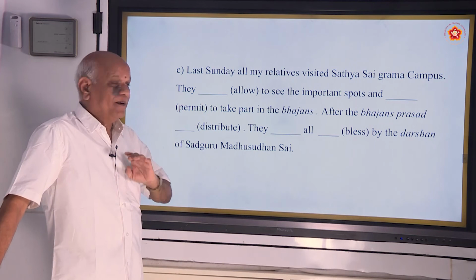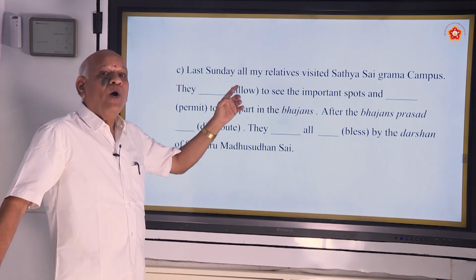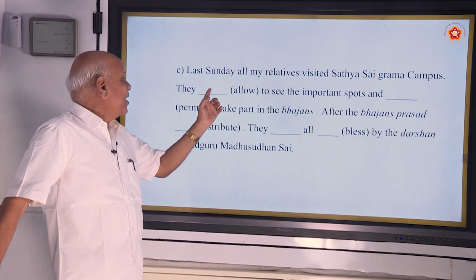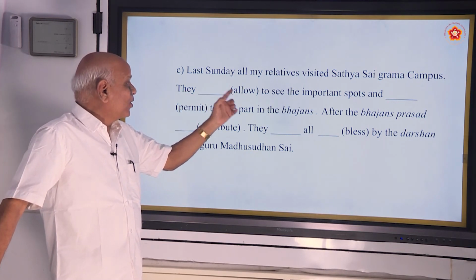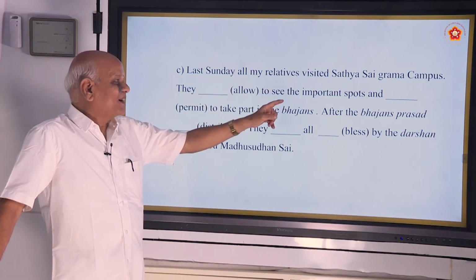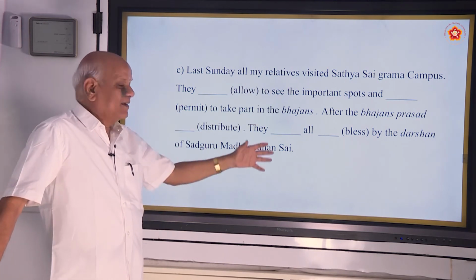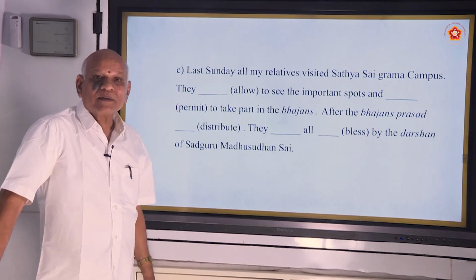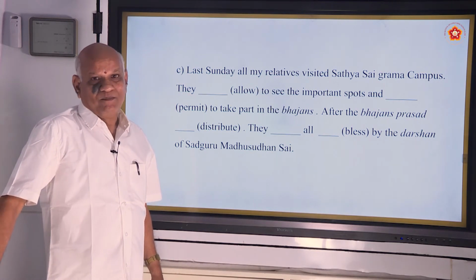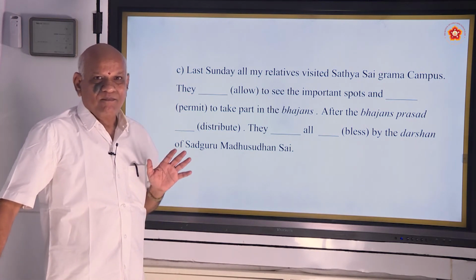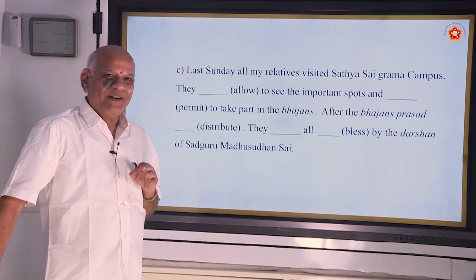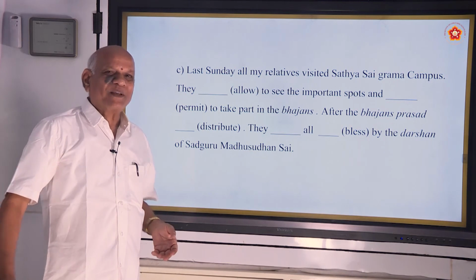Were. First word. Allow, allowed, allowed. They were allowed to see the important spots. Like that, you have to use the past tense form. So if you take some interest, you will get thousands of examples you can do.